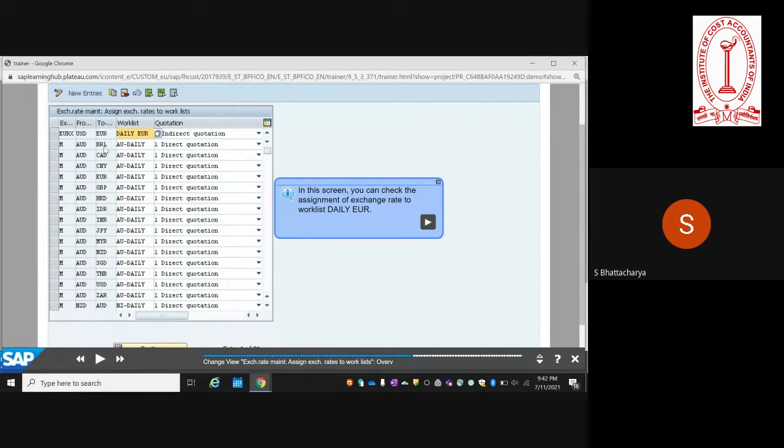So here, for example, for certain exchange rates, you can have daily rates which are imported from a third-party agency. For some other exchange rates, you can also have a daily update, which can be manual. And some can be direct and some can be indirect. That kind of assignment can also be made through this exchange rate maintenance.